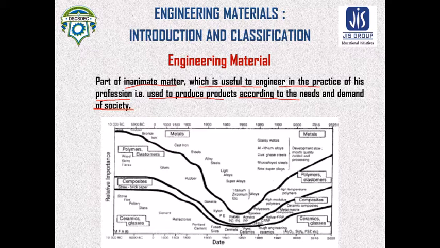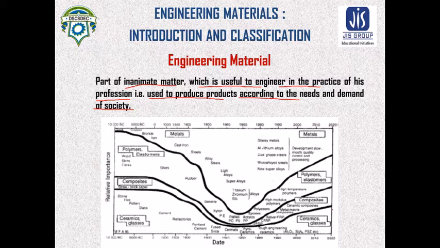So the importance of materials other than metals is increasing day by day, and in the 2020s, the relative importance of metal will be less, and the importance of polymers, composite and ceramic glasses will increase, due to the weight to strength ratio